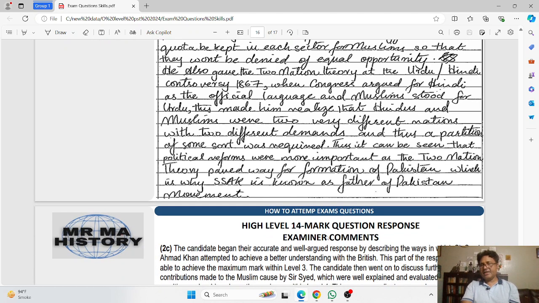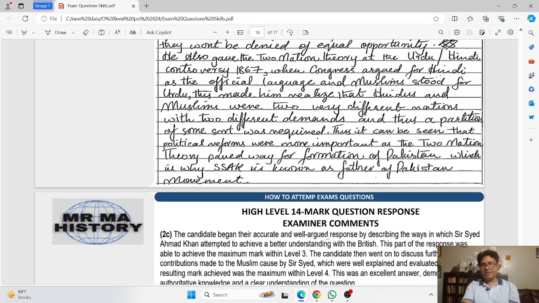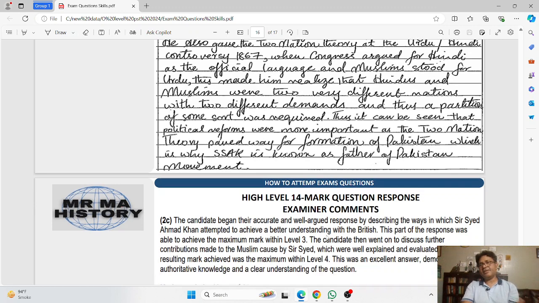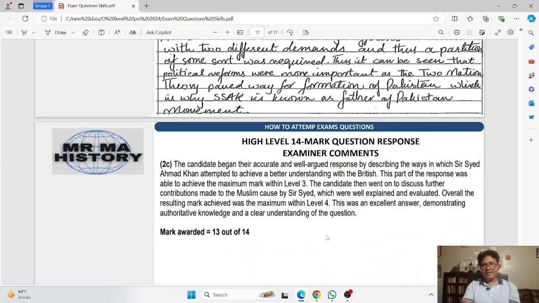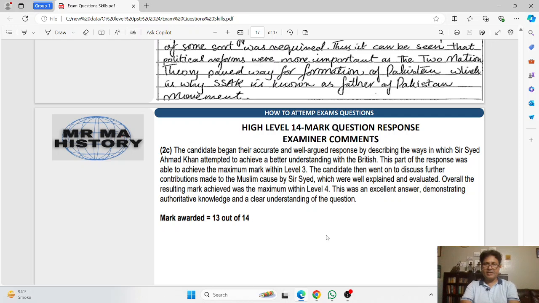So basically, according to the candidate's view, it is the political reforms, the two-nation theory, that was the most important contribution made by Sir Syed Ahmad Khan, and he has explained it. He has basically developed this judgment. So now we can see the comments of the Cambridge examiner. The candidate began their accurate and well-argued response by describing the ways in which Sir Syed Ahmad Khan attempted to achieve a better understanding with the British. This part of the response was able to achieve the maximum marks within level 3.